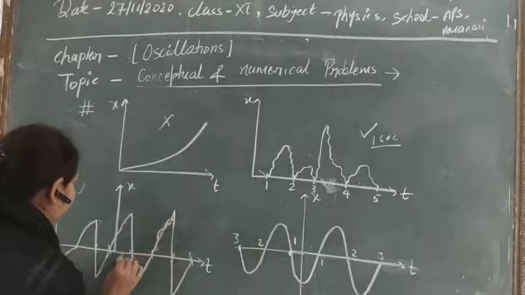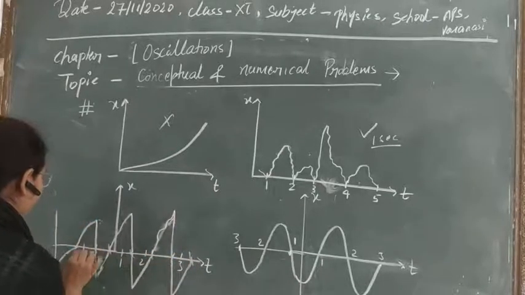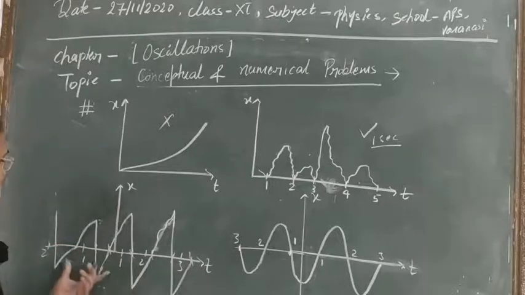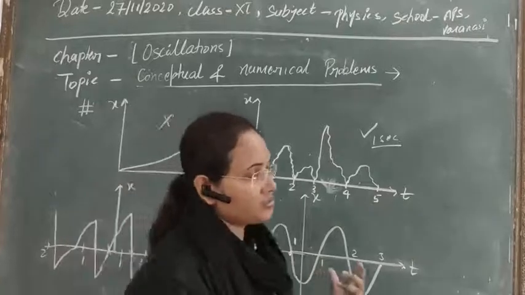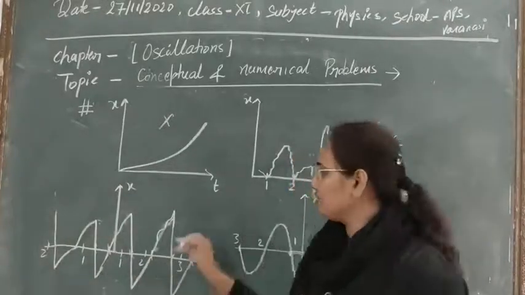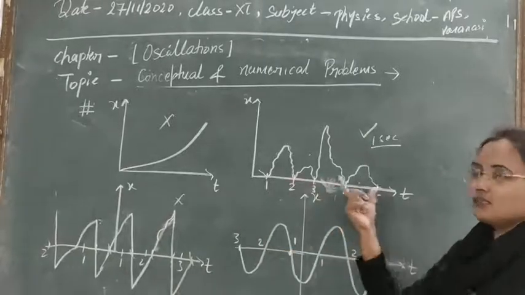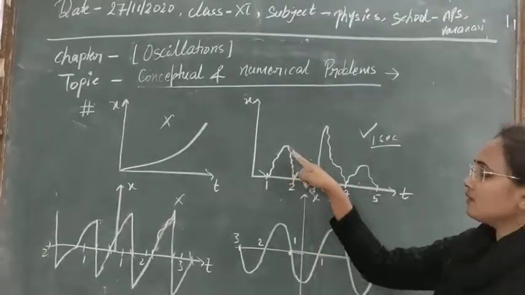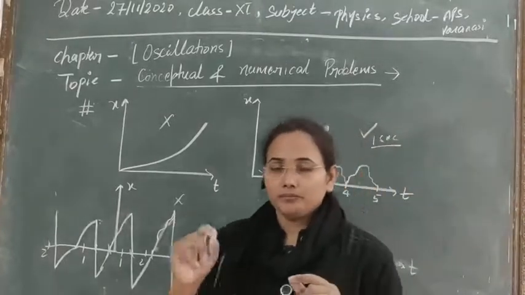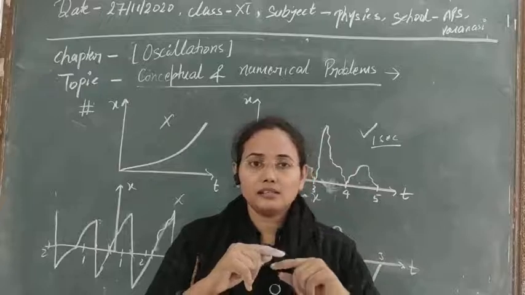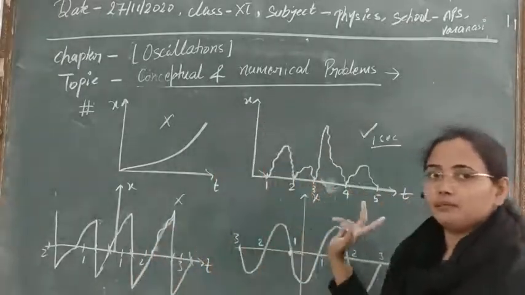Suppose here the time is 1, here 2, 3, something like 1, 2. In this way you are seeing that the time is not constant for the motion, so this motion is not periodic. So first of all you have to see in the graph, if time is mentioned, whether it is taking the same time to complete one oscillation or one period of motion. Then that motion will be periodic.